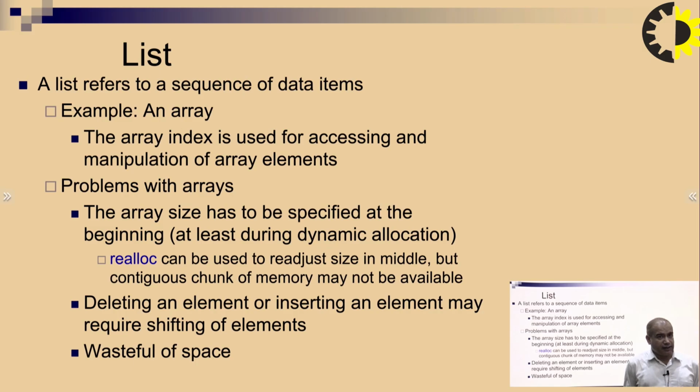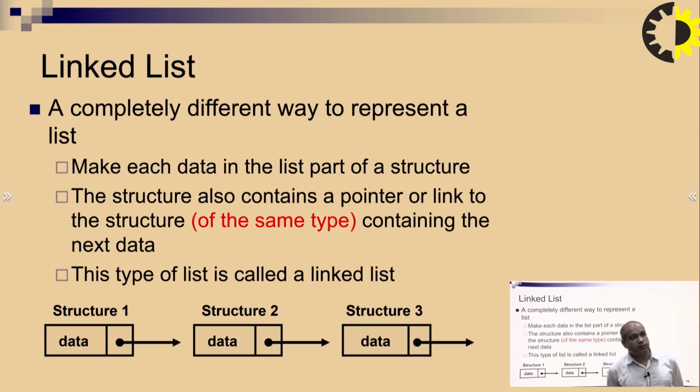So space is wasted because of the array. If I talk about the linked list, it is a completely different way to represent a list, because we can make each data item in a list part of a structure. The structure also contains a pointer or link to the structure containing the next data.